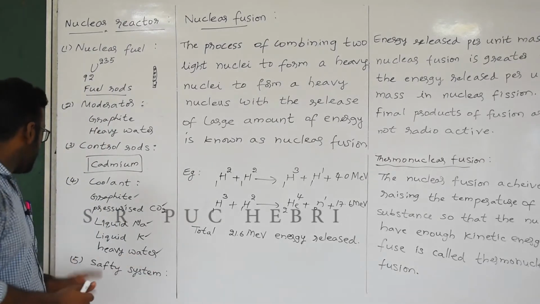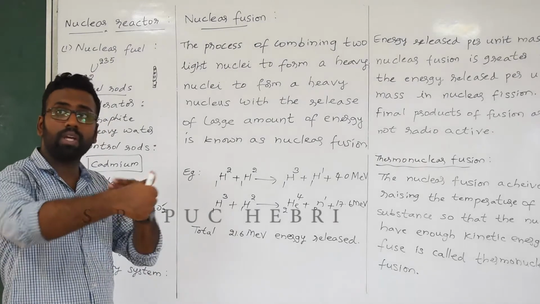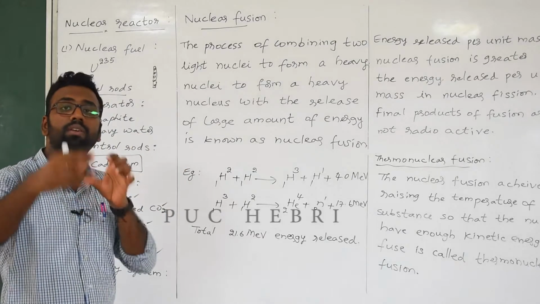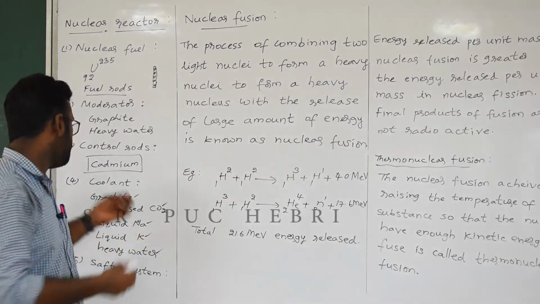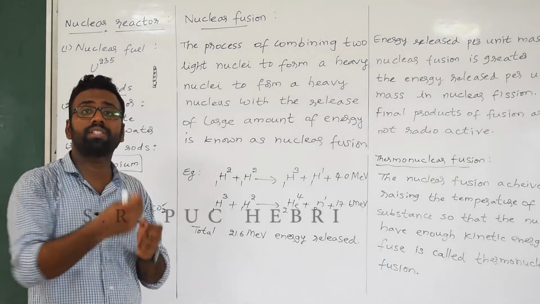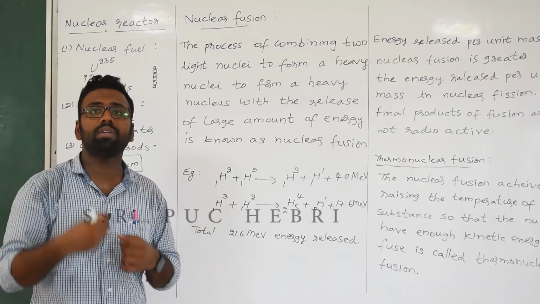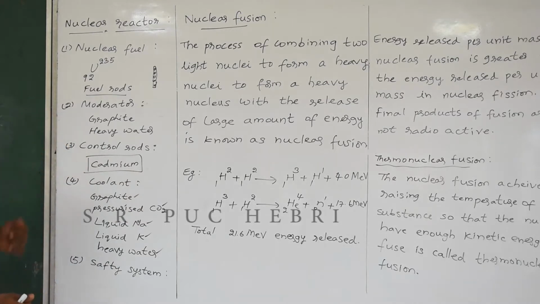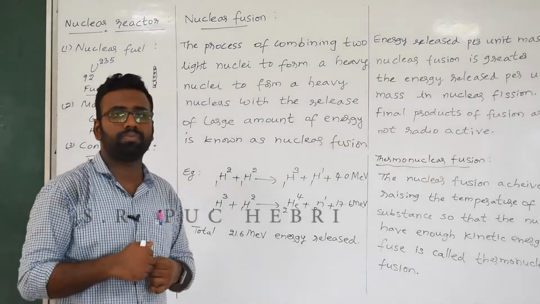Then the safety system. Safety system is a must, right? We make use of thick concrete walls, and inside that, thick lead bricks are fixed, so that the radiations like alpha, beta, gamma that come out of this nuclear reaction will be absorbed, and the surrounding area and nature can be protected. These are the basic ideas about the nuclear reactor, and you might get any one-mark question.